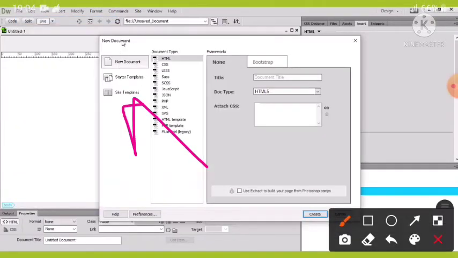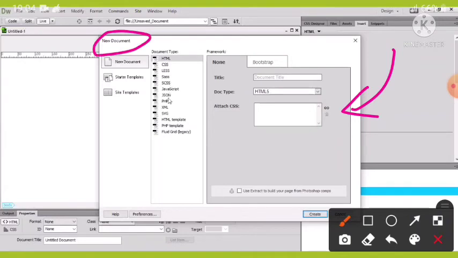This will open a drop down menu. From the drop down menu, select New. After selecting New, this will open the New Document window. This is the New Document window.